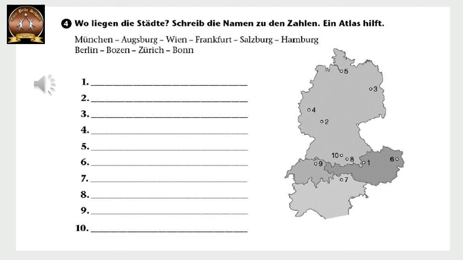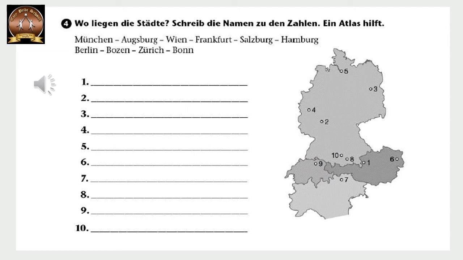Once we find out from the atlas, we have to write the name of the cities in the map. For example, number 3, Nummer 3, das ist Berlin. So we are going to write Berlin in that map near number 3. Okay. Similarly, we have to name all other numbers also.